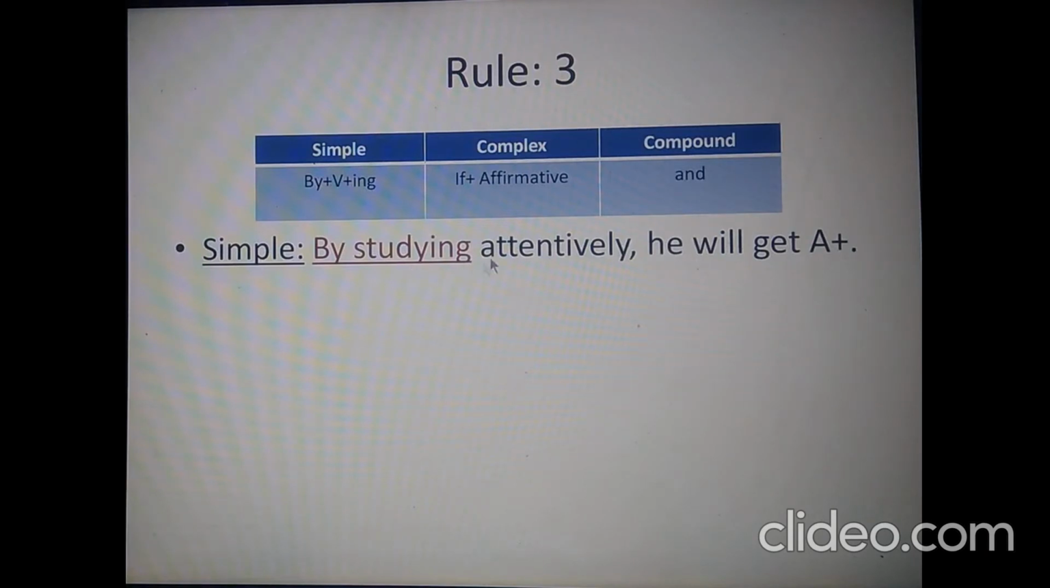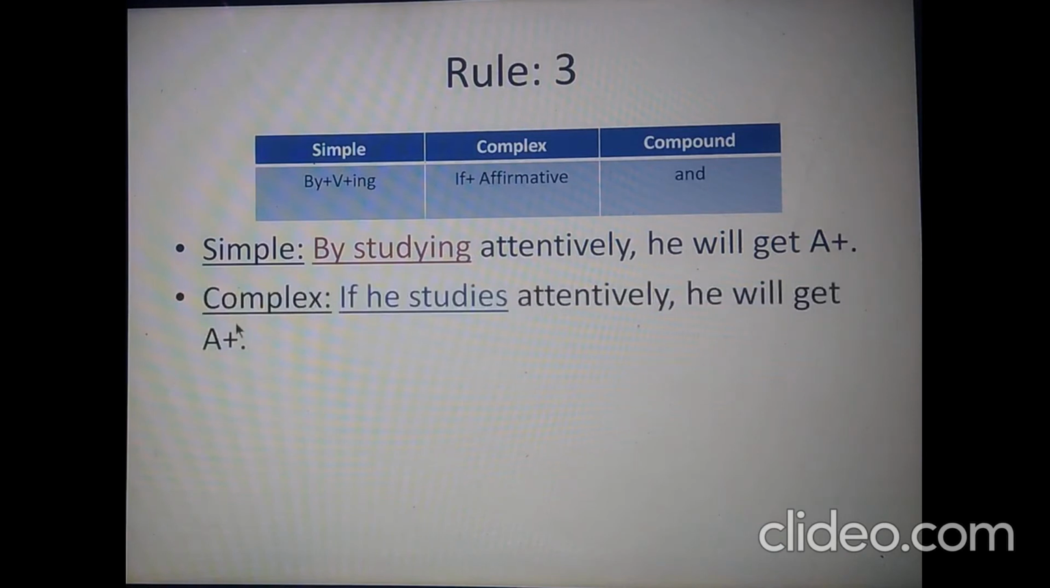As you see, by studying attentively, this part is a phrase. There is no subject in this part and there is no verb too. To make this sentence complex, we'll need to use the conjunction if, and then we'll have to drag this subject from the main clause. So if he, and then the verb studies. You know he is third person singular, so we are converting studying to studies. So if he studies attentively, he will get A+. This is the complex form of the sentence.